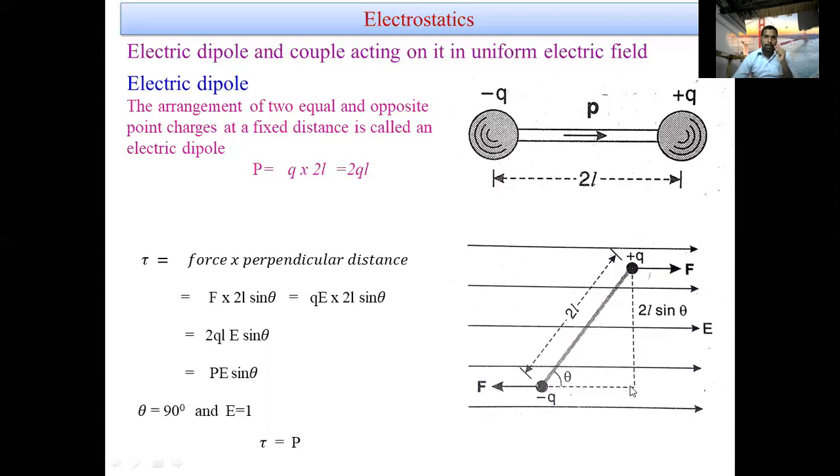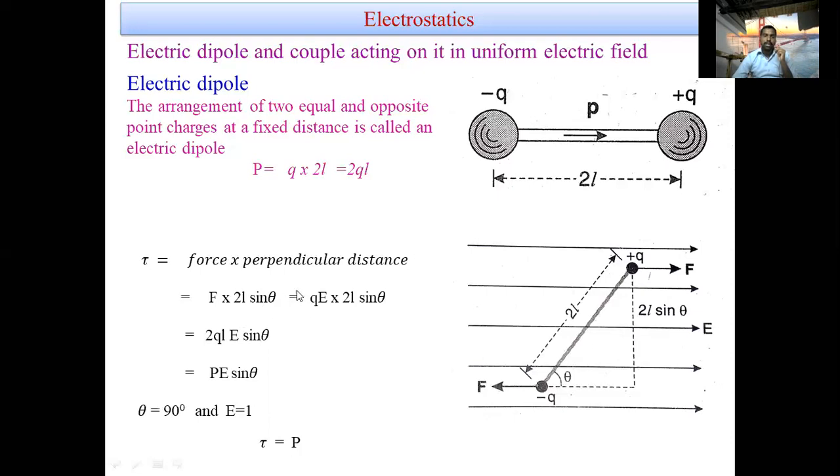At that time a couple is generated. That couple tau is equal to force into perpendicular distance. Suppose the force is F. What is the perpendicular distance? According to this triangle, the perpendicular distance is 2L sin theta. That's why tau is equal to F into 2L sin theta.